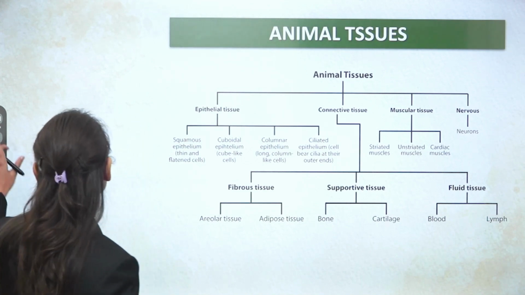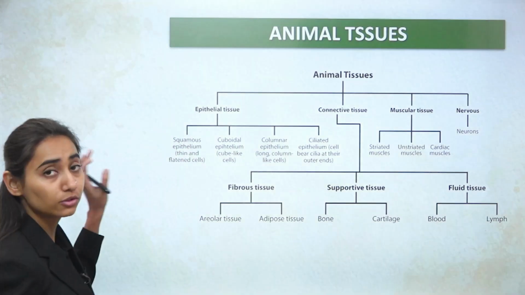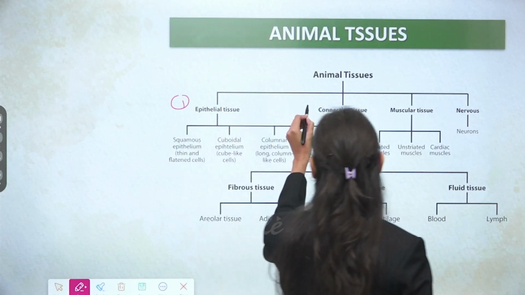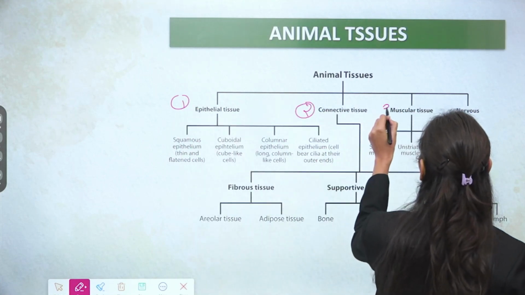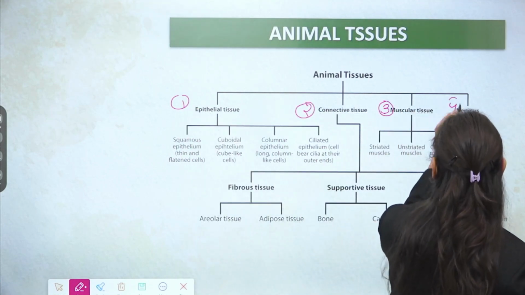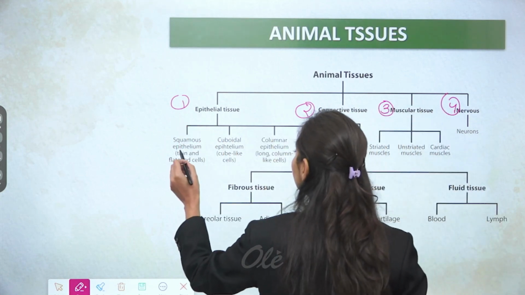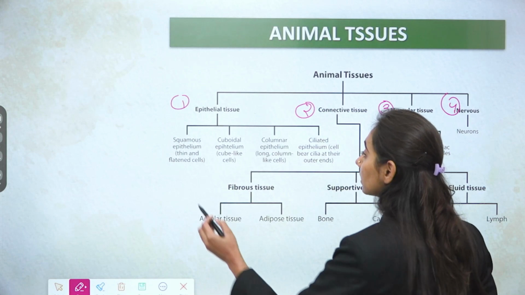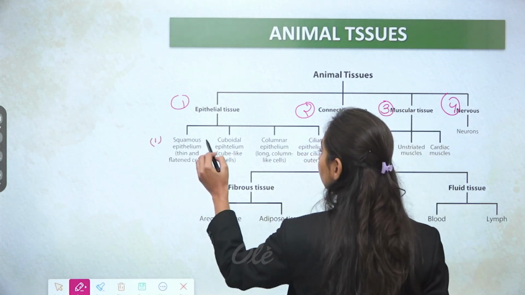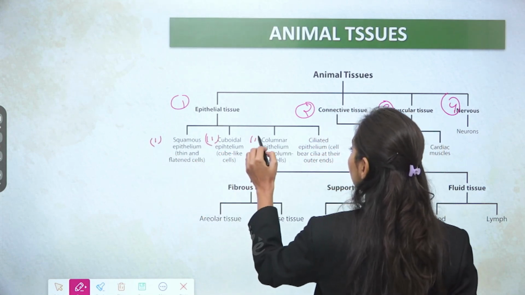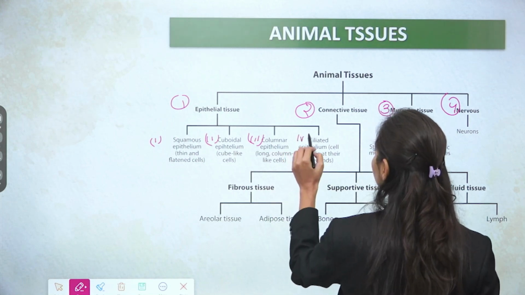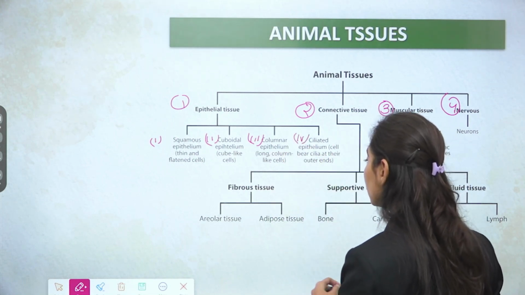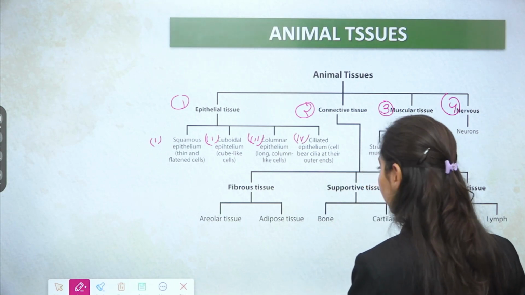The animal tissue is categorized into 4 types. The first one is the epithelial tissue, then comes the connective tissue, the muscular tissue, and the nervous tissue. The epithelial tissue is further classified depending on the shape and size: the first one is the squamous, then the cuboidal epithelium, the third is the columnar, and the fourth is the ciliated. The connective tissue is of 3 types: fibrous, supportive, and fluid.